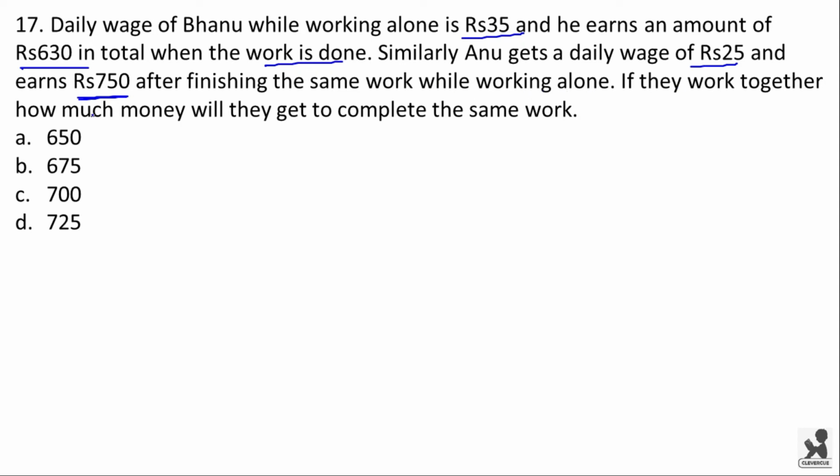If they work together, how much money will they get to complete the same work? See, when the work is completed, Banu was paid 630 rupees and Anu was paid 750 rupees. And per day, Banu's wage was 35 rupees and Anu's wage was 25 rupees.